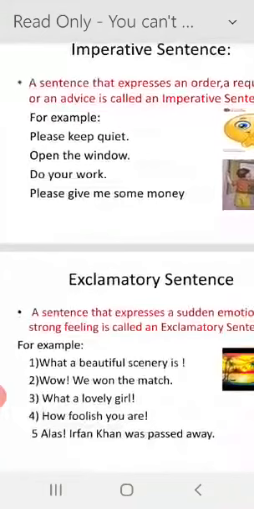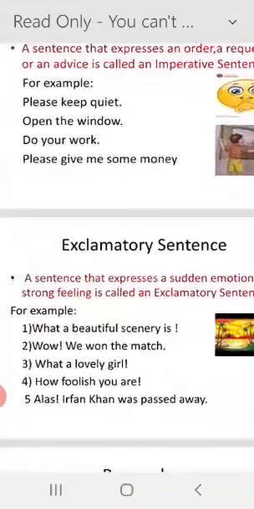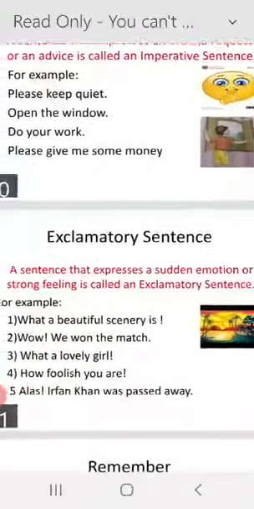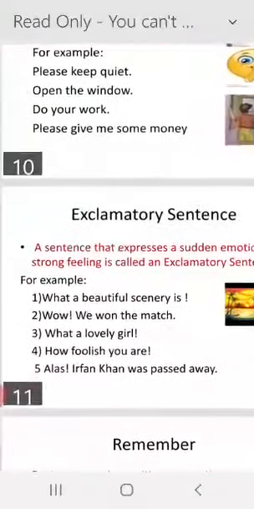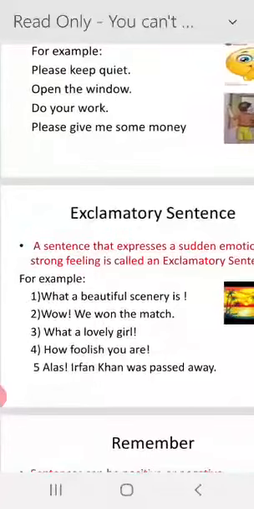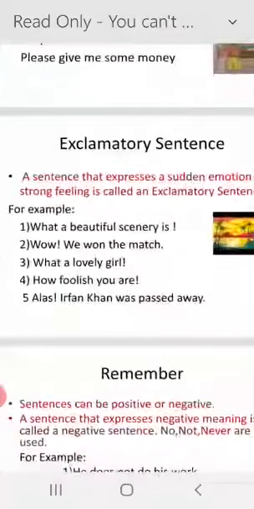Exclamatory sentence. A sentence that expresses a sudden emotion or strong feeling is called an exclamatory sentence. For example, what a beautiful scenery! Wow, we won the match! What a lovely girl!